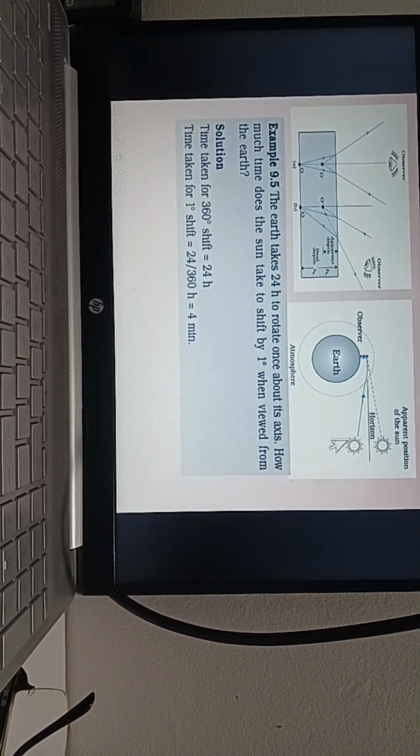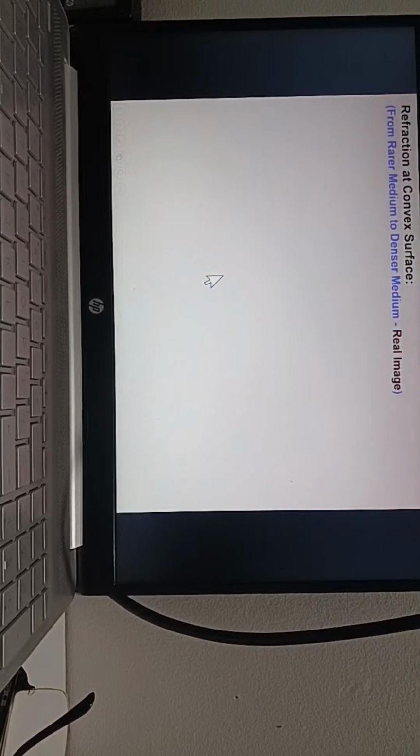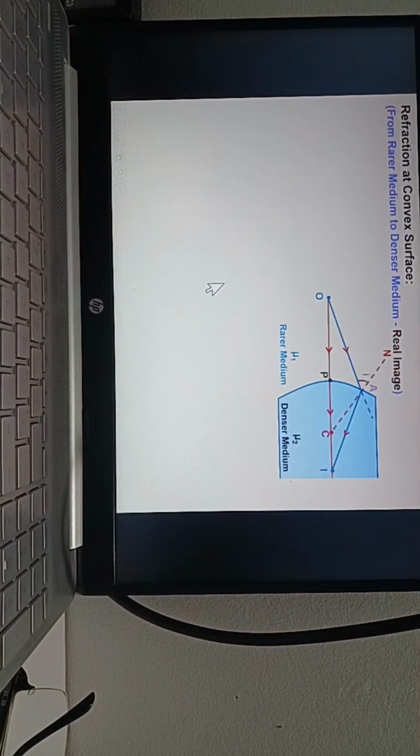The person can see the sun after sunset, and can see it 2 minutes before sunrise. This is question 9.5. This is what actually we have to do.